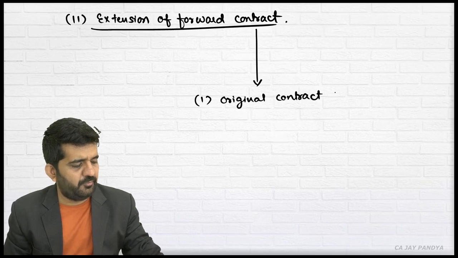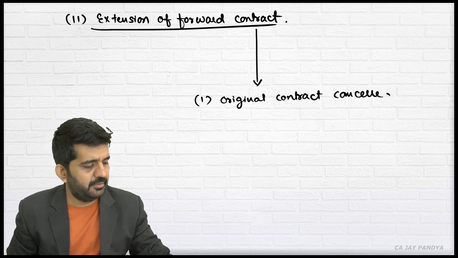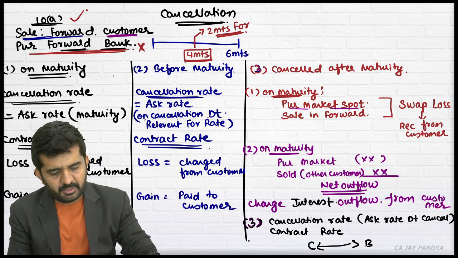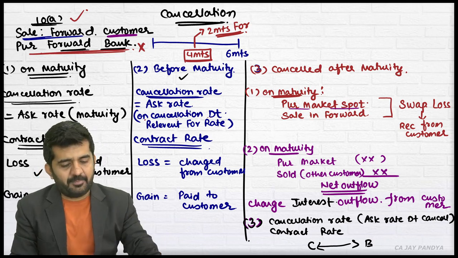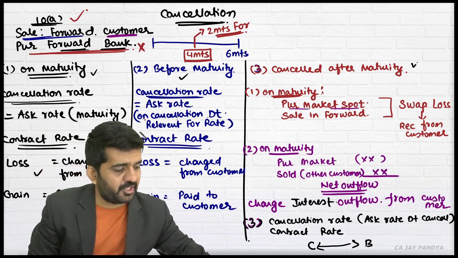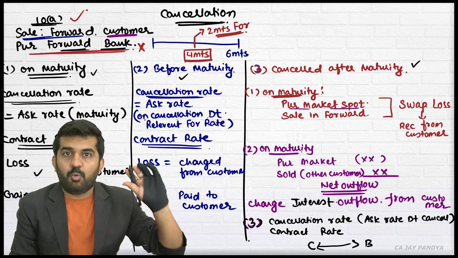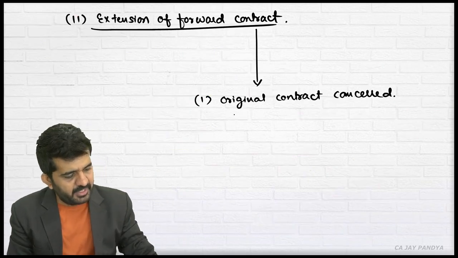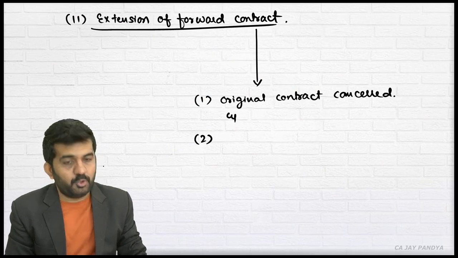Original contract will be cancelled. Now, if it is cancelled before maturity, this will be used. On maturity, this will be used. After maturity, this will be used. Whatever charges will be determined based upon cancellation. Is that right? And number 2,